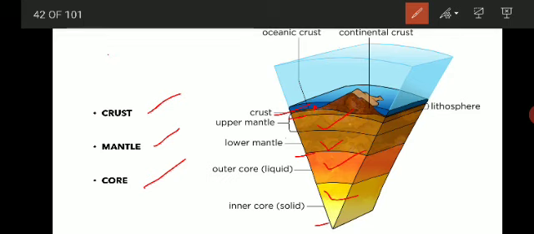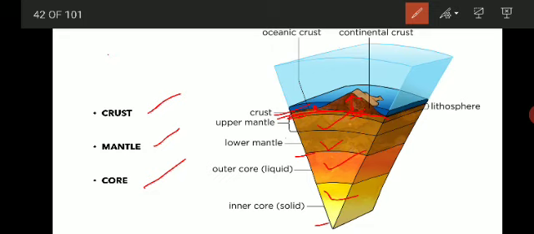Here below the ocean it is very small, but below the continents, below the hills, it is very much higher, right? So the occurrence of this discontinuity that separates mantle and crust also differs. So how much is it?